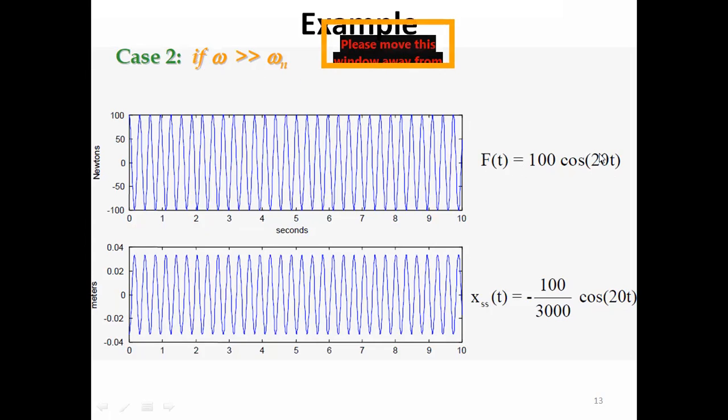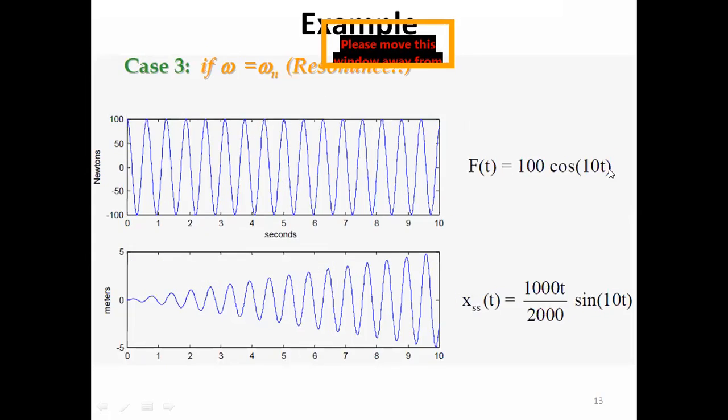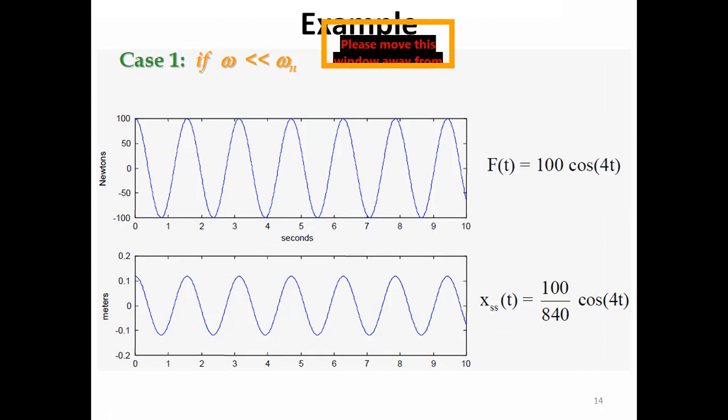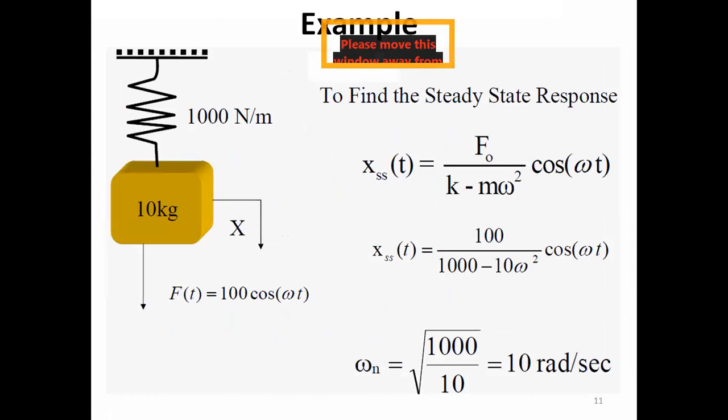Second case, if omega is larger than omega n. In this case, let's say the frequency of excitation is 20. So F of t is equal to 100 cos 20t. Again, if we go back, here we have to put omega as 20. 20 square is 400. 400 into 10 is 4000.